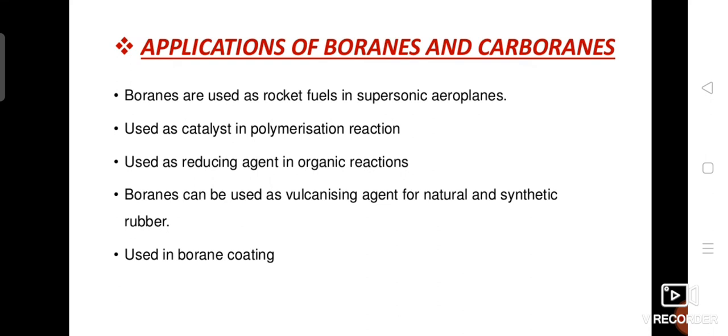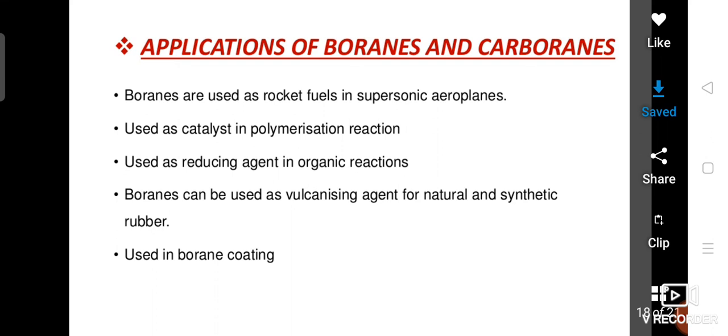Boranes are used as rocket fuel in supersonic aeroplanes. They are used as a catalyst in polymerization reactions, and are a well-known reducing agent. They can be used as a vulcanizing agent for natural and synthetic rubber, and they are used in borane coating.